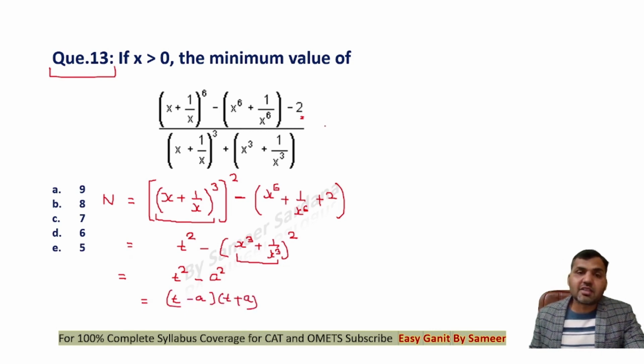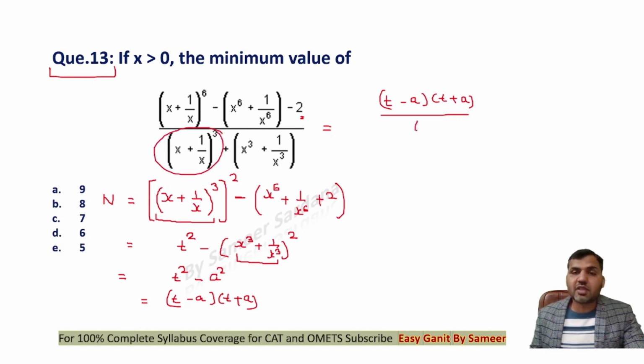Now simplify this expression here, guys. In the numerator, the value that we have is t minus a into t plus a, and in the denominator, if you look carefully, this x plus 1 upon x cube, this whole thing is t for us. We have assumed this value to be t, and this whole value to be a. Now this is t plus a, and this will get cancelled. So we'll be left with only t minus a. Now what is t minus a? T is x plus 1 upon x whole cube.